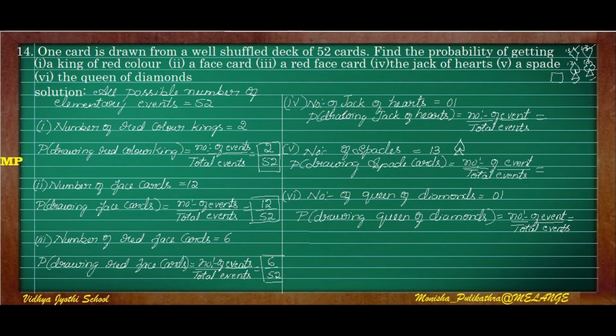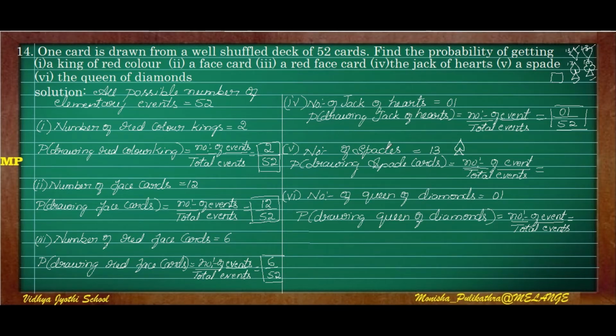So moving on to the fourth question, jack of hearts. In each and every suit there is only 1 king, 1 queen and 1 jack. They have asked for jack of hearts. So in hearts only 1 jack is there, so 1. So the probability of drawing jack of hearts, the number of events is 1 by 52. So 1 by 52. Next, number of spades. This symbol signifies a spade, and each and every suit has 13 cards separately.